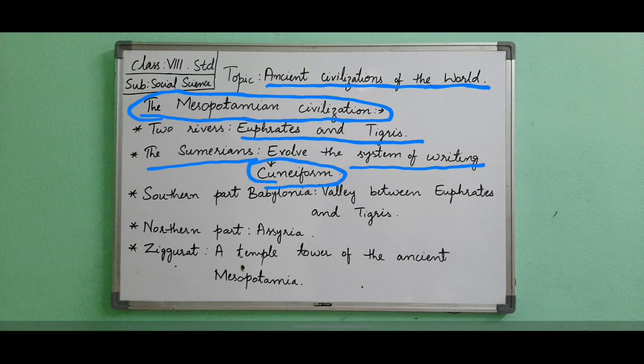The central area of this civilization was the southern part of the valley between the Euphrates and Tigris rivers. From olden times, this area had been referred to as Babylonia. The northern part of Babylonia was called Akkad and the southern part Sumer. The northern part of Mesopotamia was known as Assyria. Now, the history of Mesopotamia is a story of endless hatred and conflict. The Sumerians, a hilly tribe from the north, were the first to arrive here.